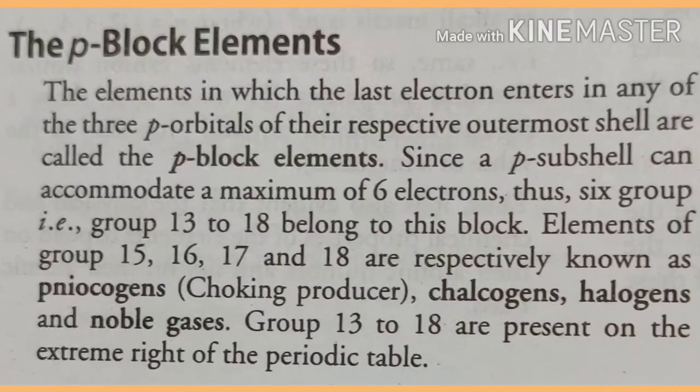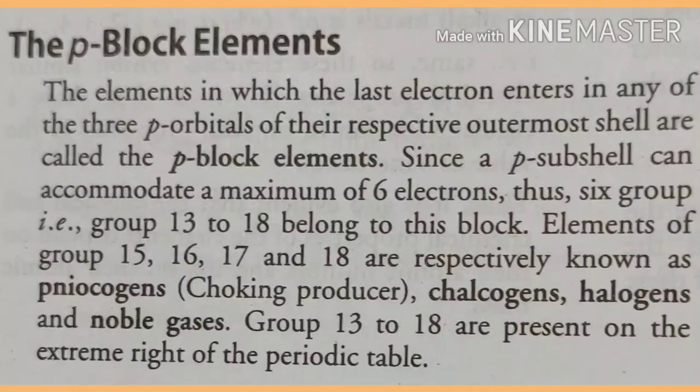Elements of group 15, 16, 17 and 18 are respectively known as pnictogens, chalcogens, halogens and noble gases. Group number 13 to 18 are present at the extreme right of the periodic table.